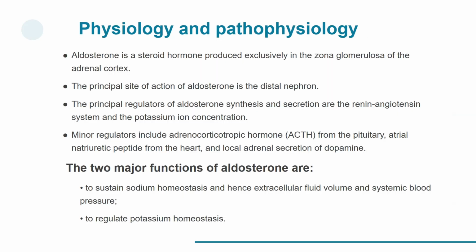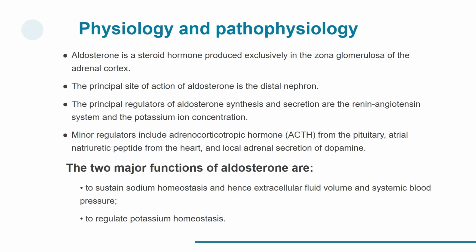Aldosterone is a steroid hormone produced exclusively in the zona glomerulosa of the adrenal cortex. The principal site of action of aldosterone is the distal nephron, though several other sites of aldosterone-sensitive sodium regulation are noted, including the sweat glands and the gastrointestinal tract.